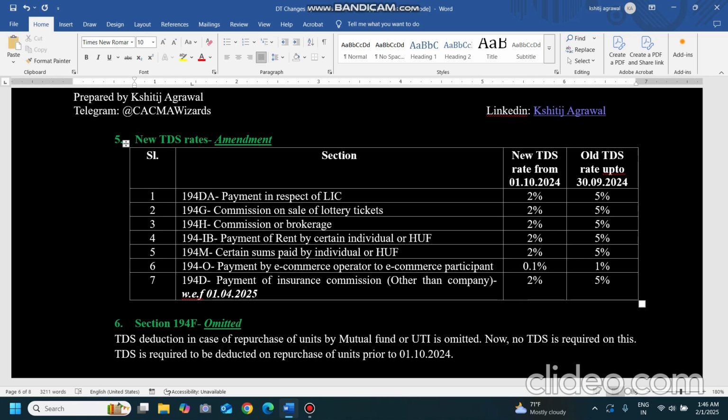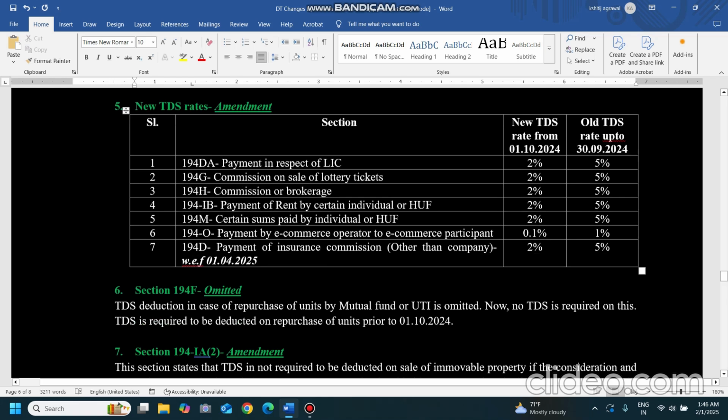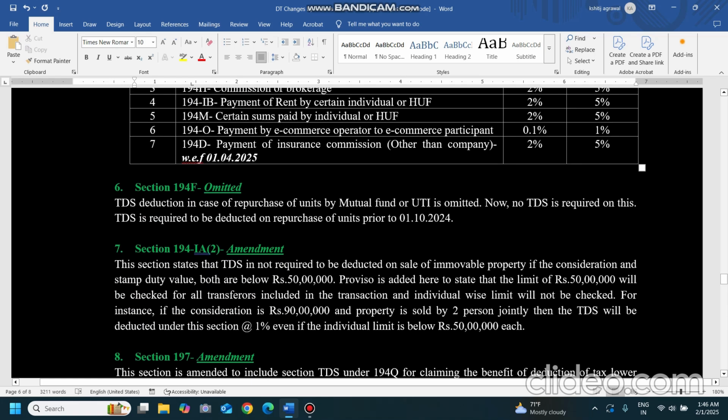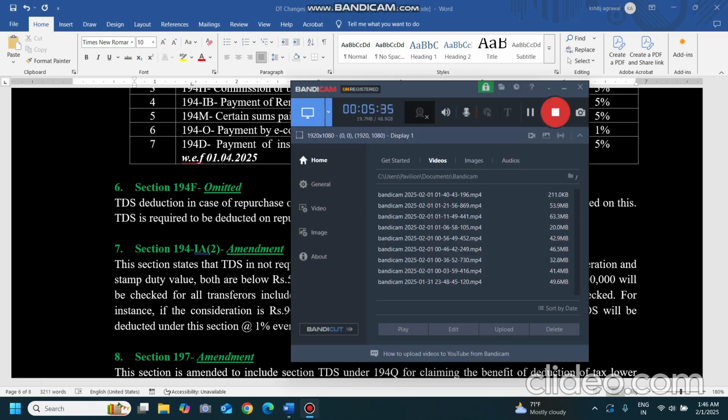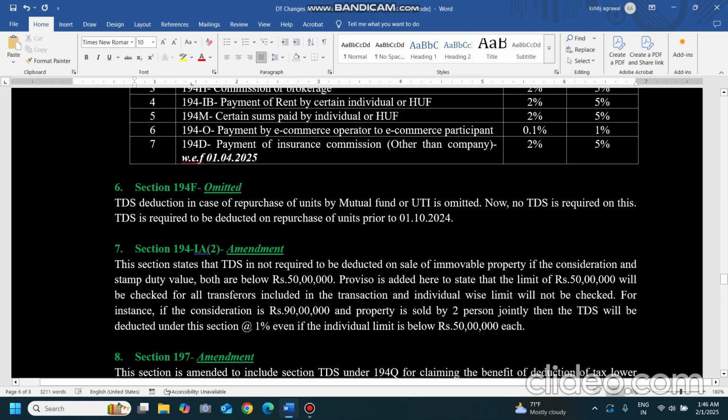So payment of insurance commission, TDS is deducted at 2%, effective from 1st April 2025. Now coming to 194F, there was a section on repurchase of units of mutual funds or Unit Trust of India, that is omitted. Now no TDS is required on repurchase of units of mutual fund or Unit Trust of India.